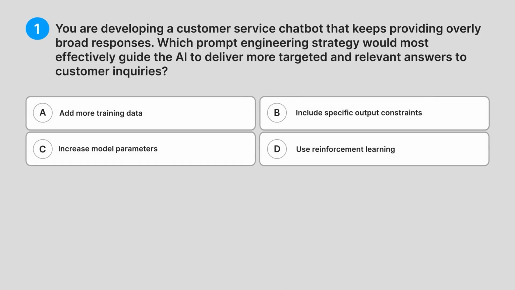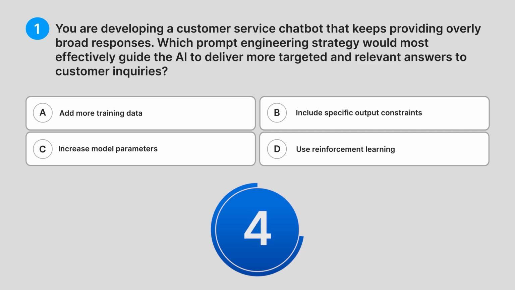1. You're developing a customer service chatbot that keeps providing overly broad responses. Which prompt engineering strategy would most effectively guide the AI to deliver more targeted and relevant answers to customer inquiries? A. Add more training data. B. Include specific output constraints. C. Increase model parameters. D. Use reinforcement learning. Can you guess the answer?